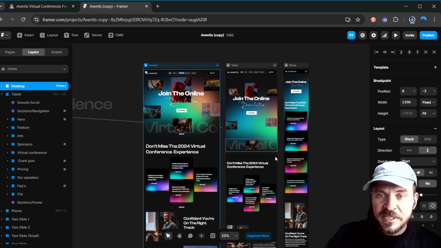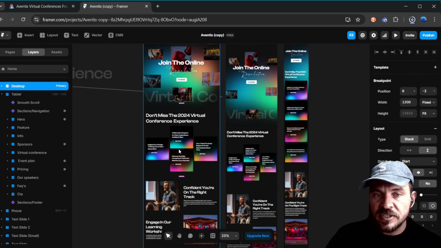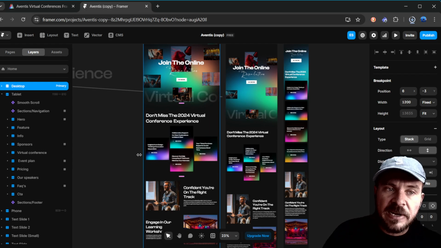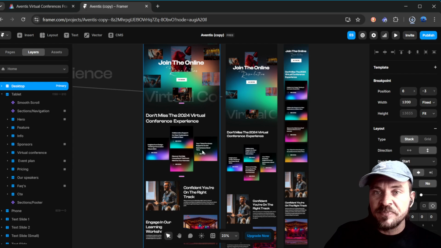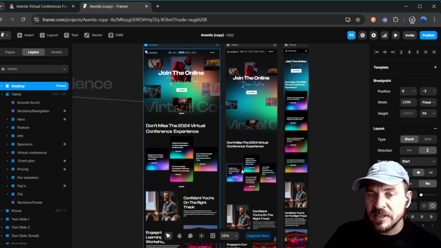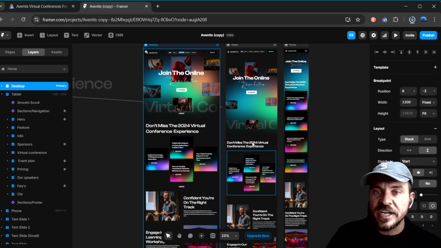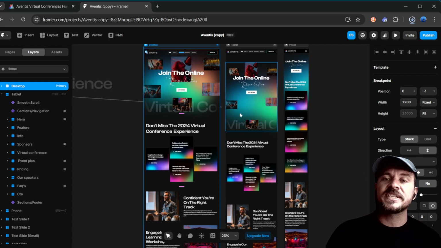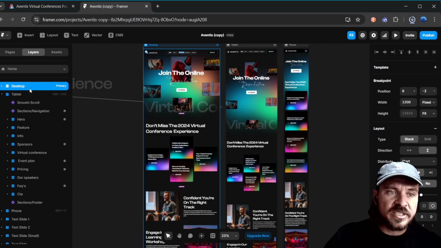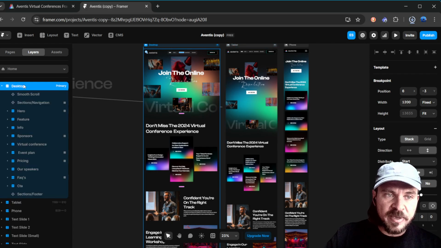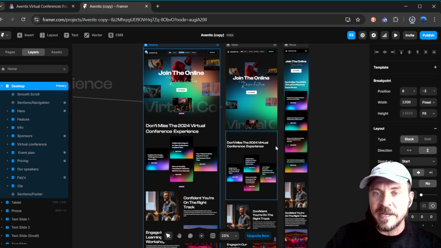You can go into tablet. Say, for example, in the larger environment, like the desktop, you can see there's 4 squares here. Maybe on the tablet, I didn't want it to be like this. I wanted it to be stacked, so I could then change it in the tablet specifically, and it would change in that environment. But just some general feedback: you want to spend most of your time in desktop because these things will automatically copy over into the others.